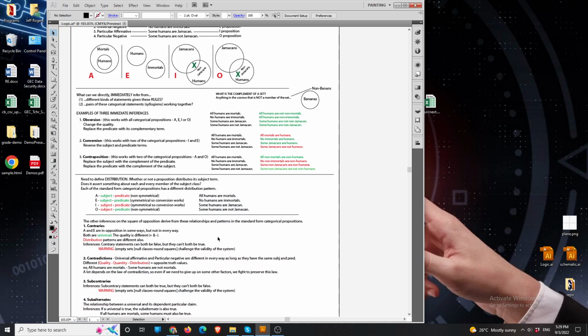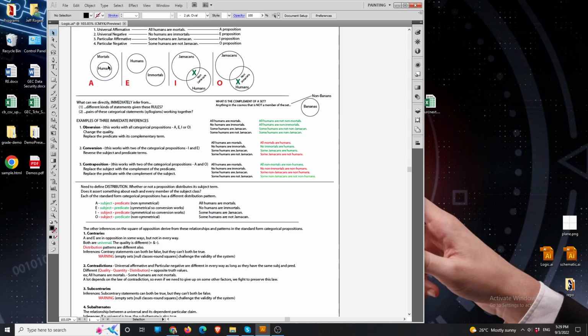Now if you look at the diagram up here, you can see that we're saying that all humans are mortals. We're saying something about each and every member of the term humans, but we're not saying anything about the rest of the mortals out here. These we're not actually including in our consideration. These we're not saying anything about. Okay, so it's a non-symmetrical distribution pattern. It distributes the subject but not the predicate.